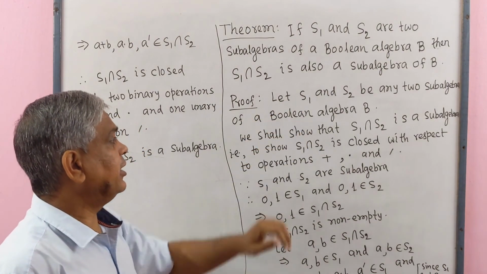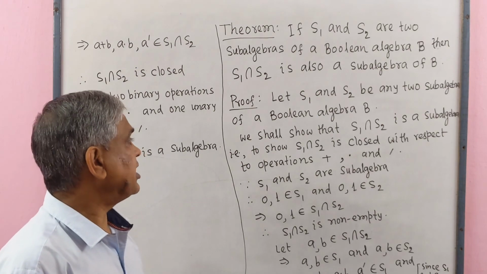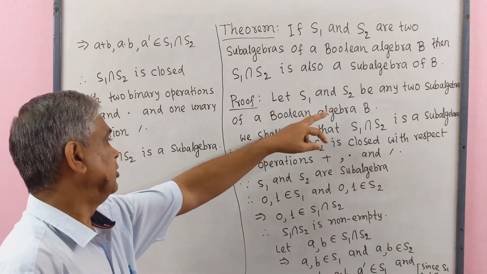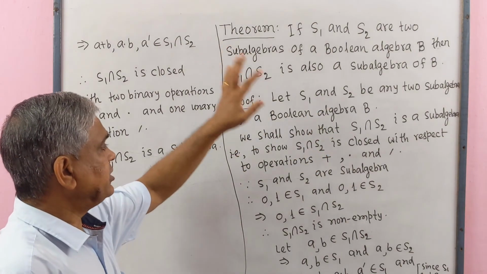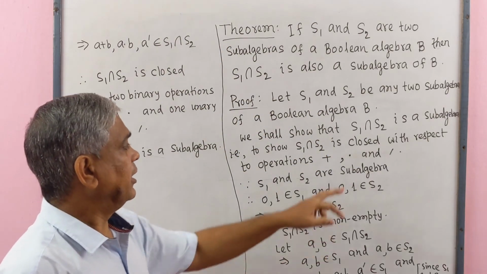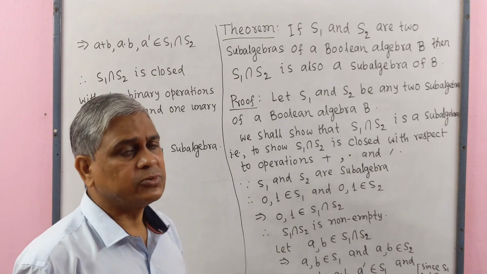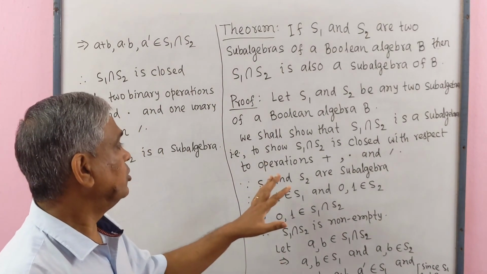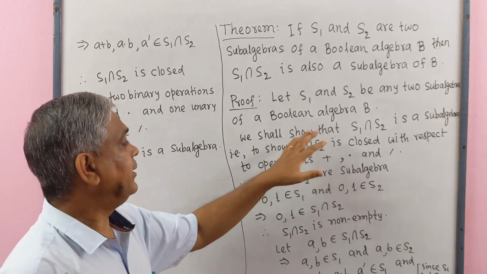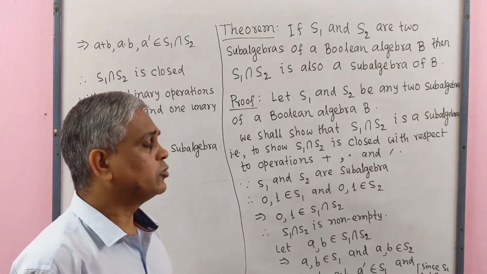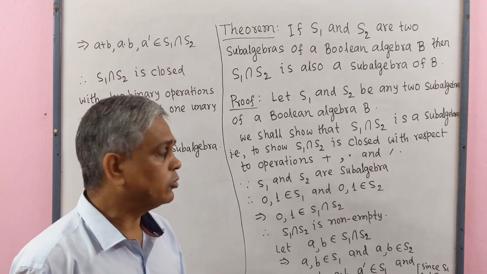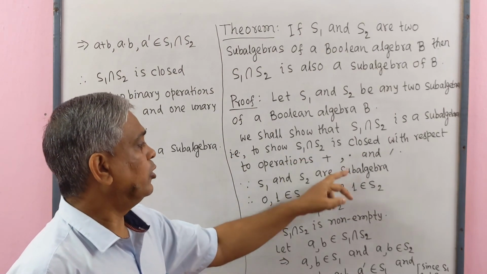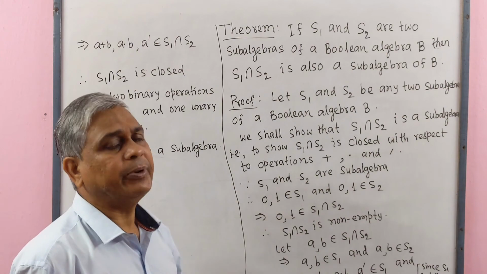Let S1 and S2 be two sub-algebras of a Boolean algebra B. We shall show that S1 intersect S2 is a sub-algebra. That is, to show S1 intersect S2 is closed with respect to operations plus, dot and complement.